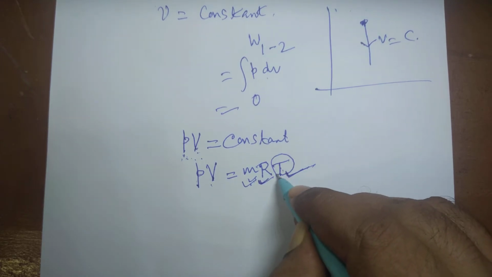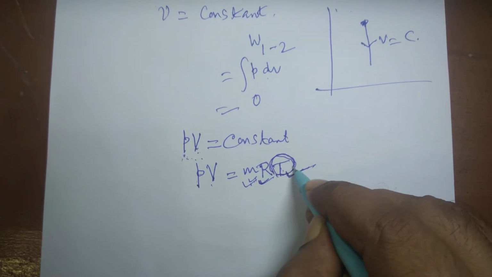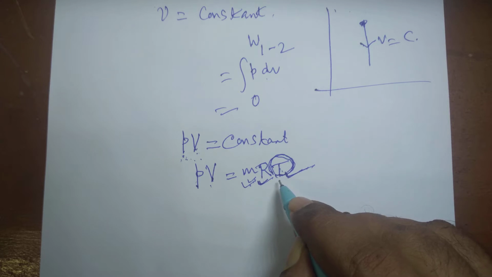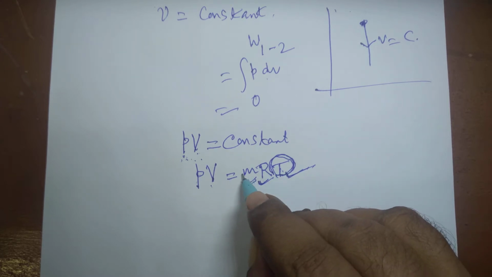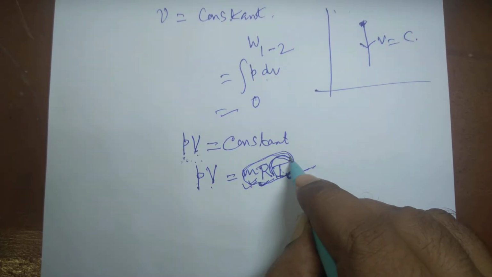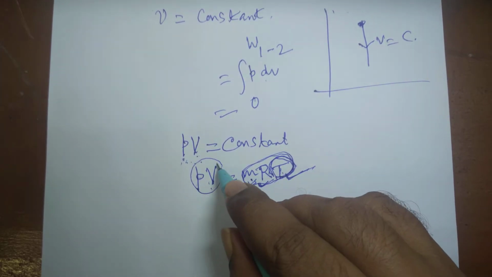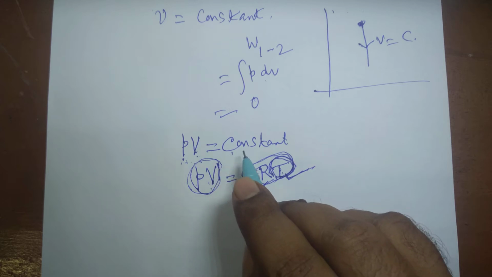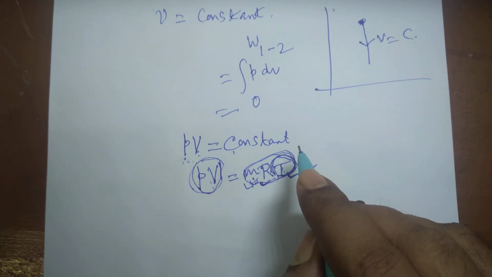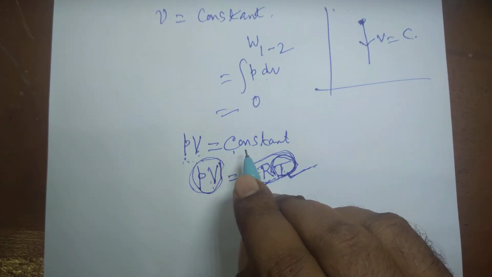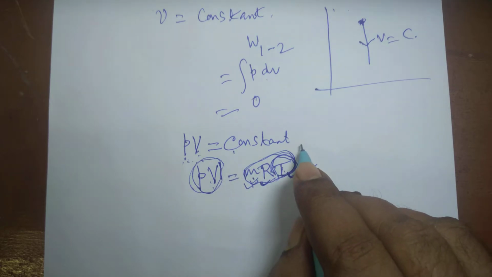If T is constant during a process, it is called an isothermal process. In an isothermal process, all these three parameters, m, R and T, are constant. That means PV will be a constant. So PV is equal to constant is the process path equation for the isothermal expansion or isothermal compression of a gas.